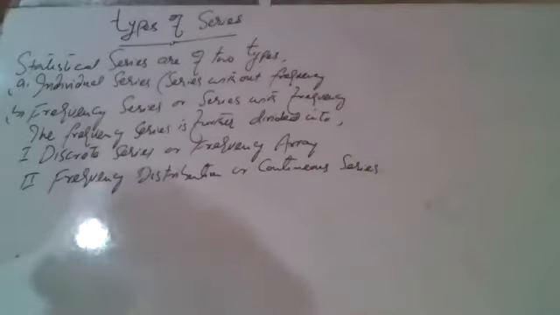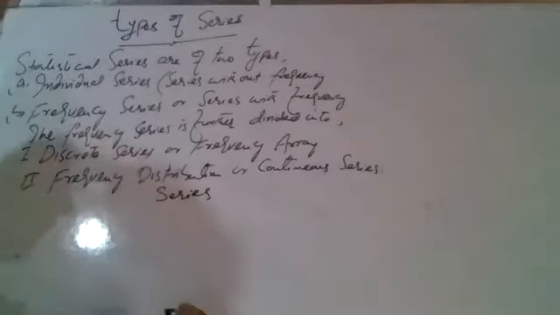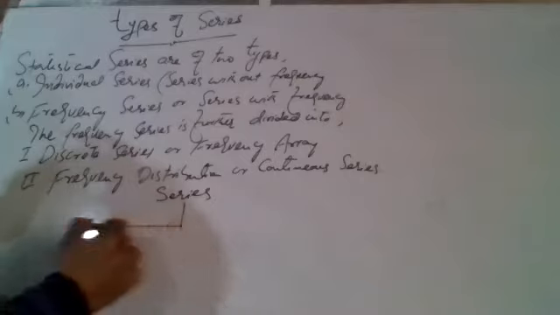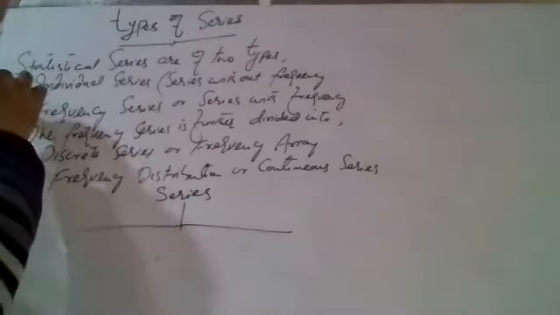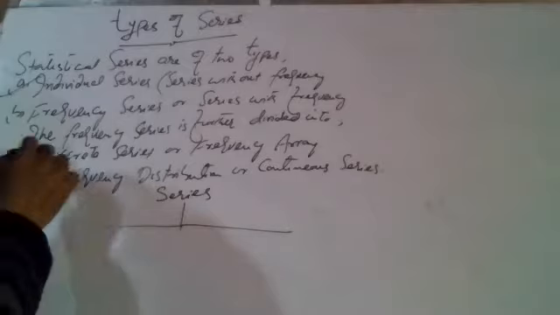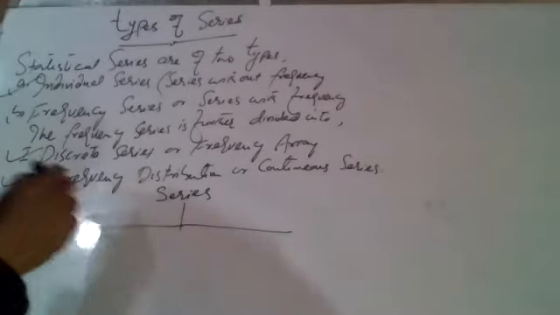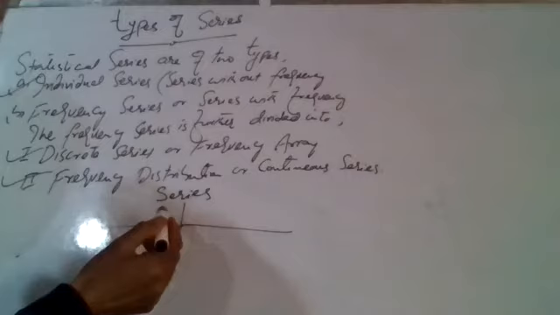So the frequency series is further divided into discrete series or frequency array and frequency distribution series. Thus, we can say that the statistical series are of three types: one is individual series, and the other two are the types of frequency series, discrete series and continuous series.